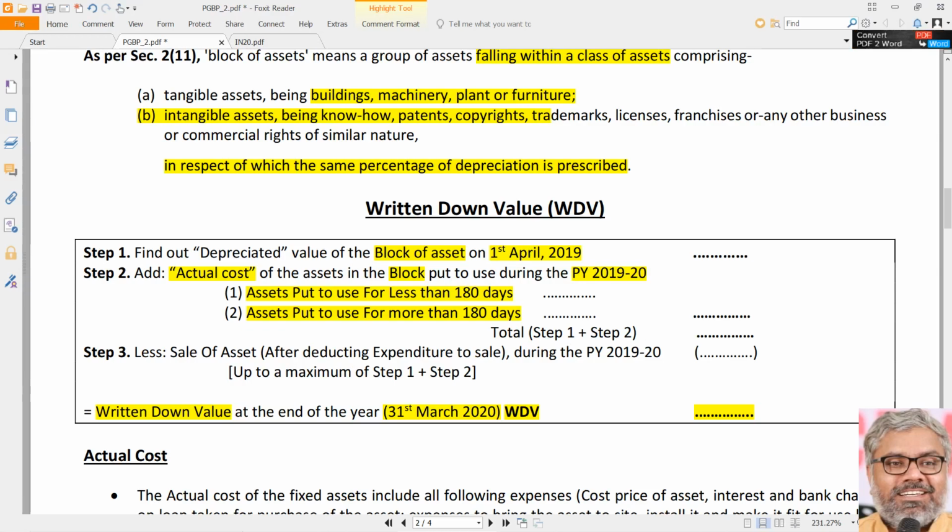Total will be taken here. Here there is no segregation, no problem. It's only for our computational convenience. Both of them will be added. Step 1 and step 2 will be added.